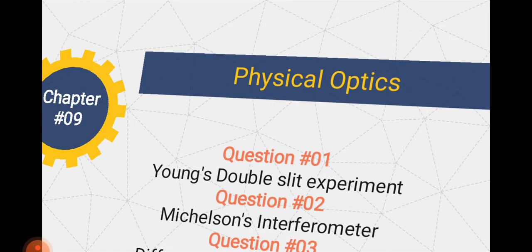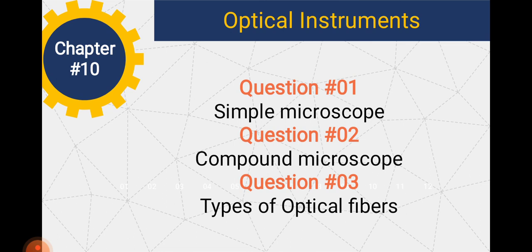And now chapter number 10, which is about optical instruments. Question number 1 is the simple microscope, the second is the compound microscope, and the third one is types of optical fibers. But among all of these questions, the second question, the compound microscope, is very important.